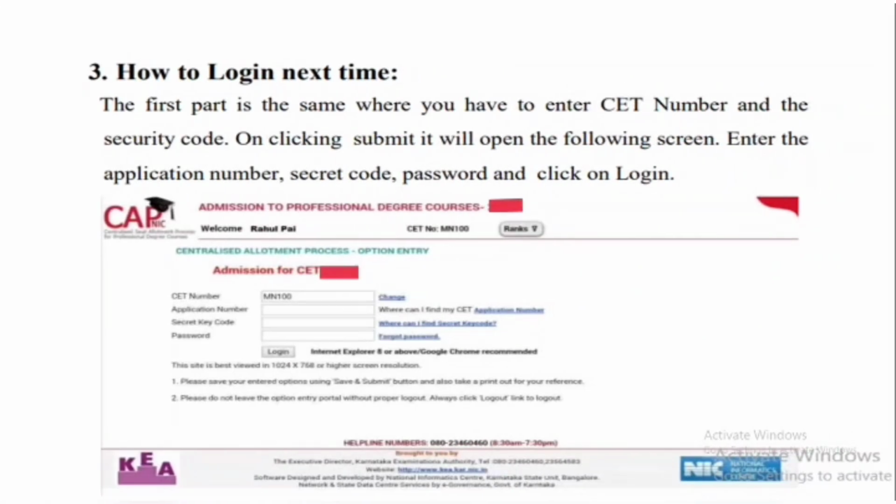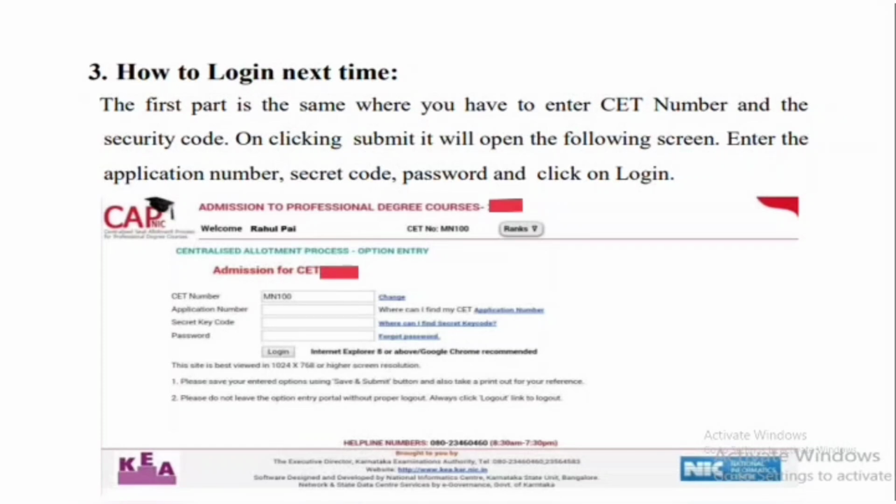So how to log in next time? After entering the secret key question and all, if you mistakenly miss it and try to log in again, you will get a page like this. The first part is the same, where you have to enter the CET number and the security code, and then the password. The password you have set, that password you need to enter, and then log in. That is why they ask you to set a password and secret key question. If you have forgotten the password, you can click on forgot password and log in.